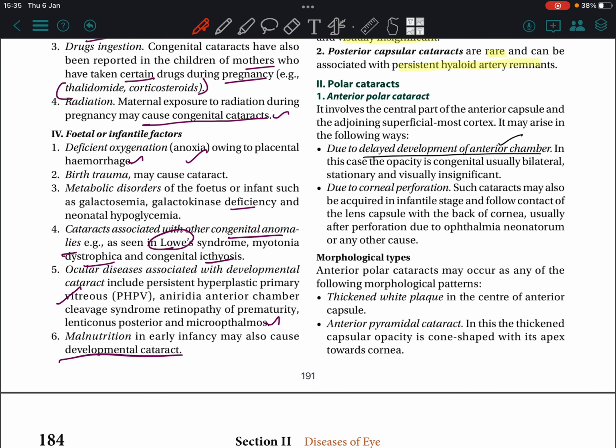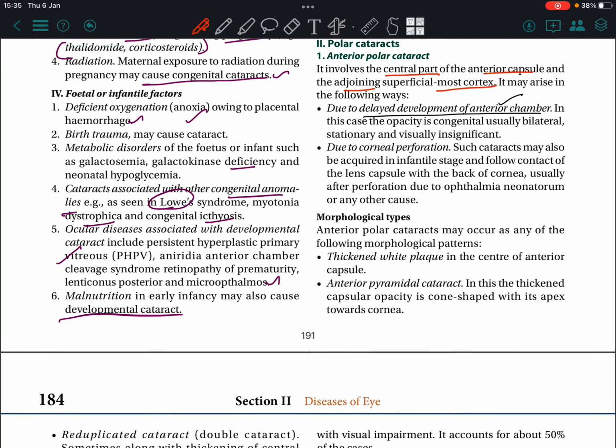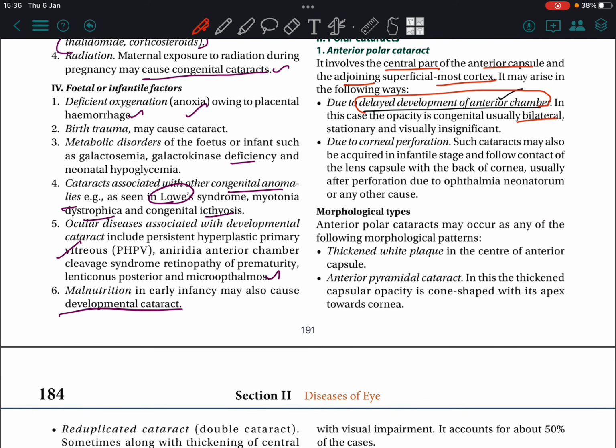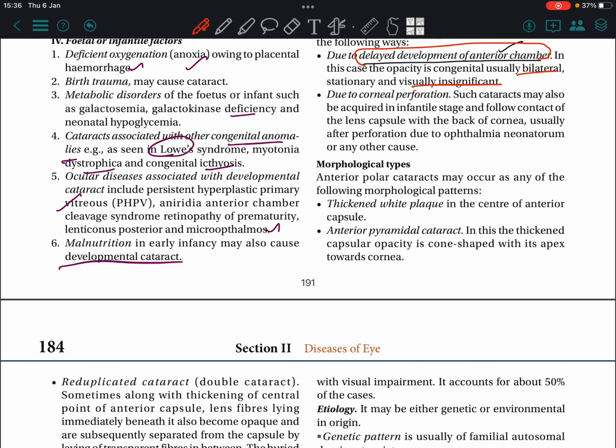Anterior polar cataract. It involves the central part of the anterior capsule and adjoining superficial most cortex. It may arise in the following ways: due to delayed development of the anterior chamber. In this case, the opacity is congenital, usually bilateral, stationary, visually insignificant. Due to corneal perforation, such cataracts may also be acquired in the infantile stage and follow contact of the lens capsule with the back of the cornea, usually after perforation due to ophthalmia neonatorum or any other cause.